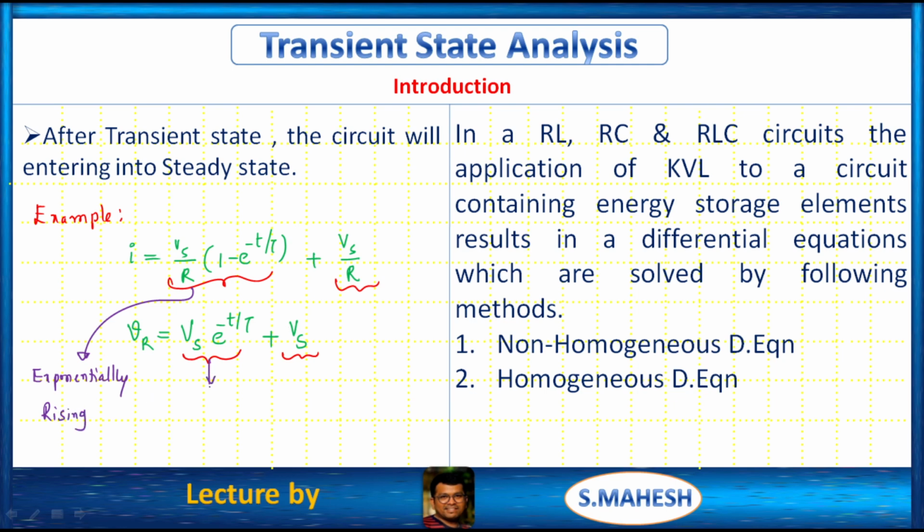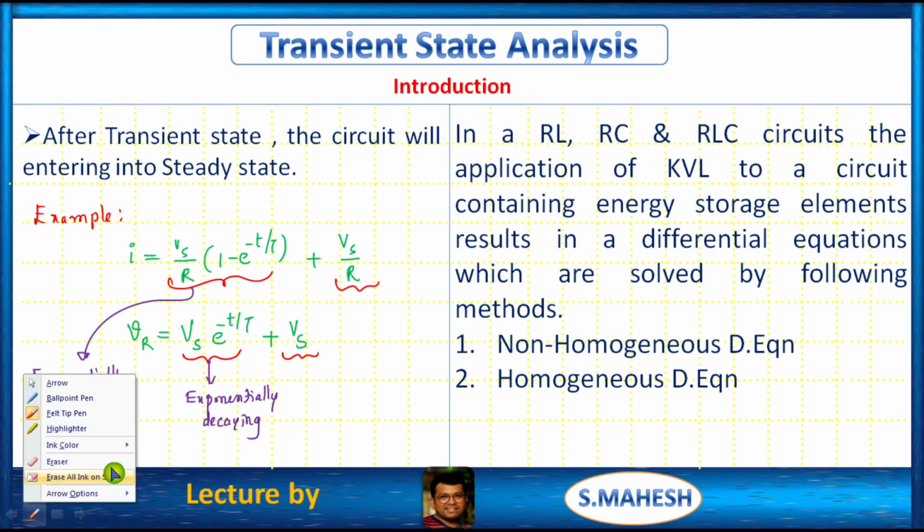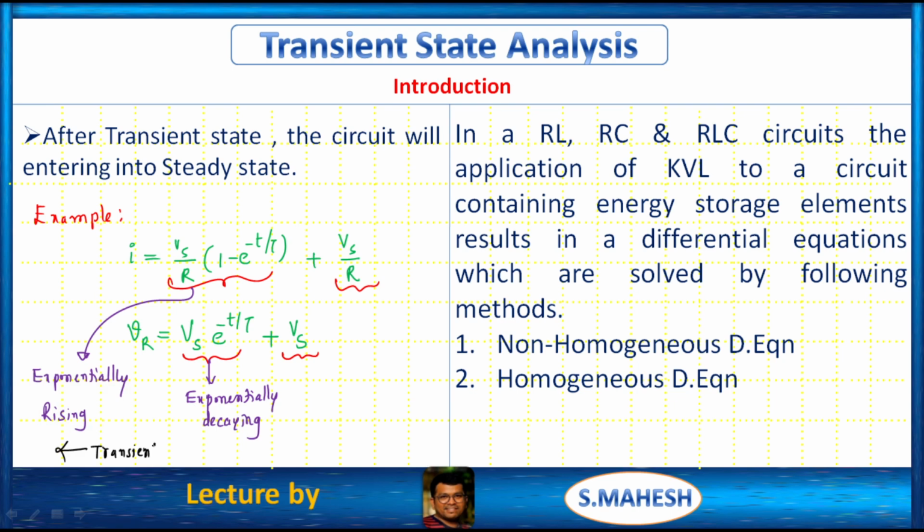Coming to this, what is this? Exponentially decaying. Okay, it means a change from one value to another value, that is the meaning. Which represents what? Transient state. Which represents what? Transient state.